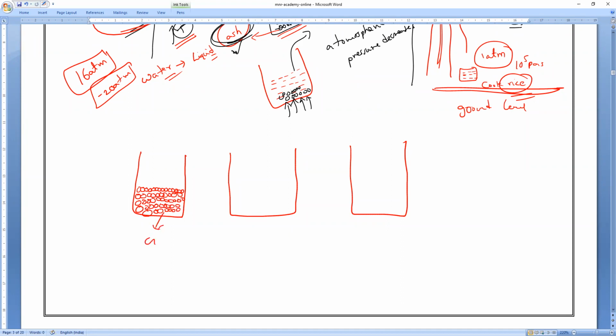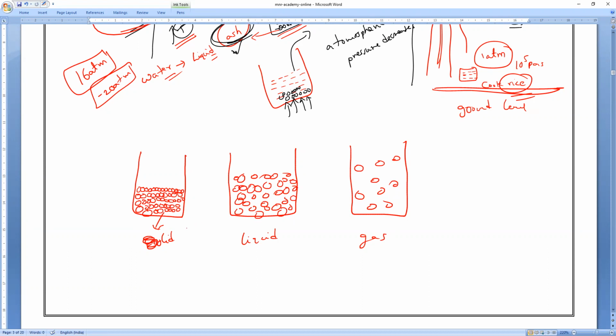So this is a solid substance, let me take this as a liquid and this as the gas. Liquids are loosely packed, and gases are even more loosely packed. That is what we call liquids and gases, and the first state of matter we call solids.